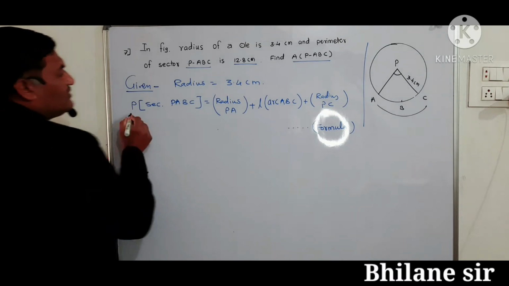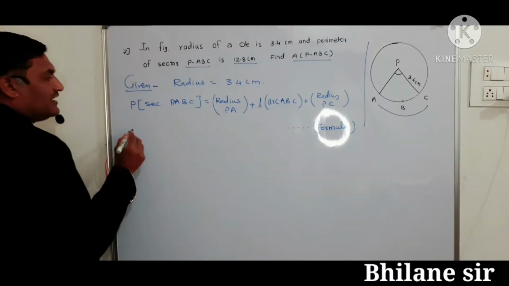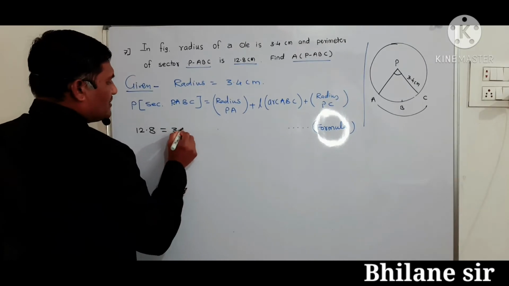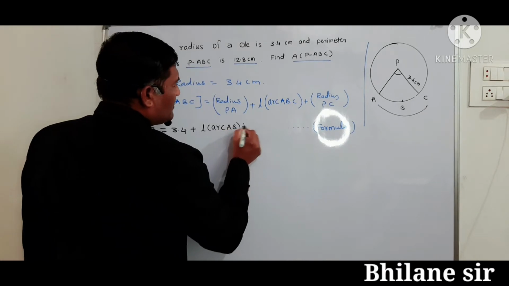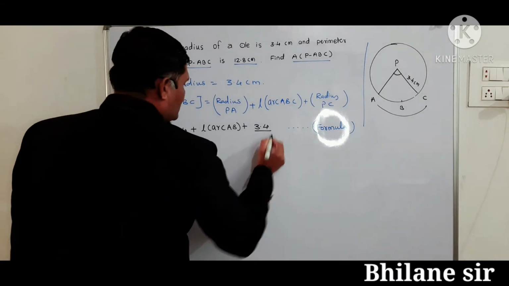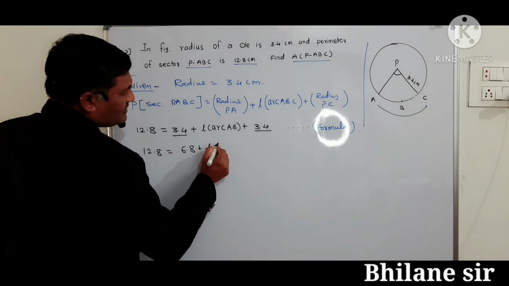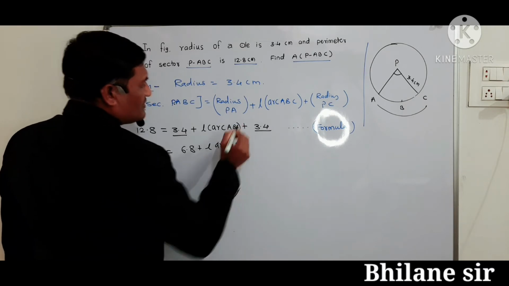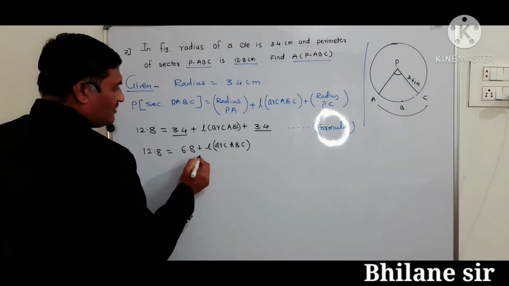Then now putting the given values, perimeter of sector PABC is equal to 12.8 is equal to radius PA 3.4 plus length of the arc ABC plus PC is 3.4. Then now this 3.4 plus this 3.4, 12.8 as it is, 6.8 plus length of the arc ABC, length of the arc ABC. Okay, we can find the value of length of the arc.